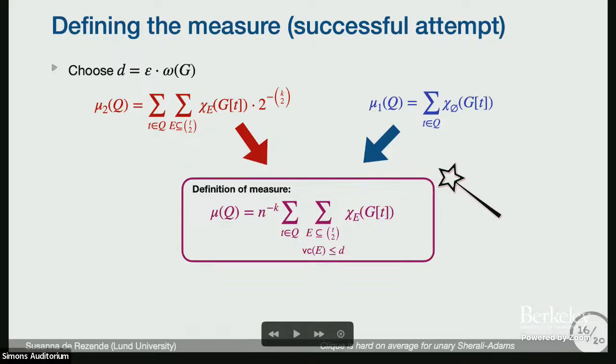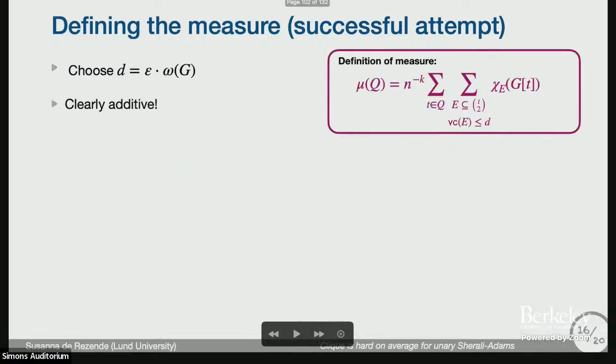Okay, so it's probably not clear why you would truncate at vertex cover less than or equal to d, and I don't think I'll be able to motivate this enough in the last minutes. But this actually works. It really satisfies this progress measure. Given a monomial, I can tell you by applying this how hard it is to derive this monomial.